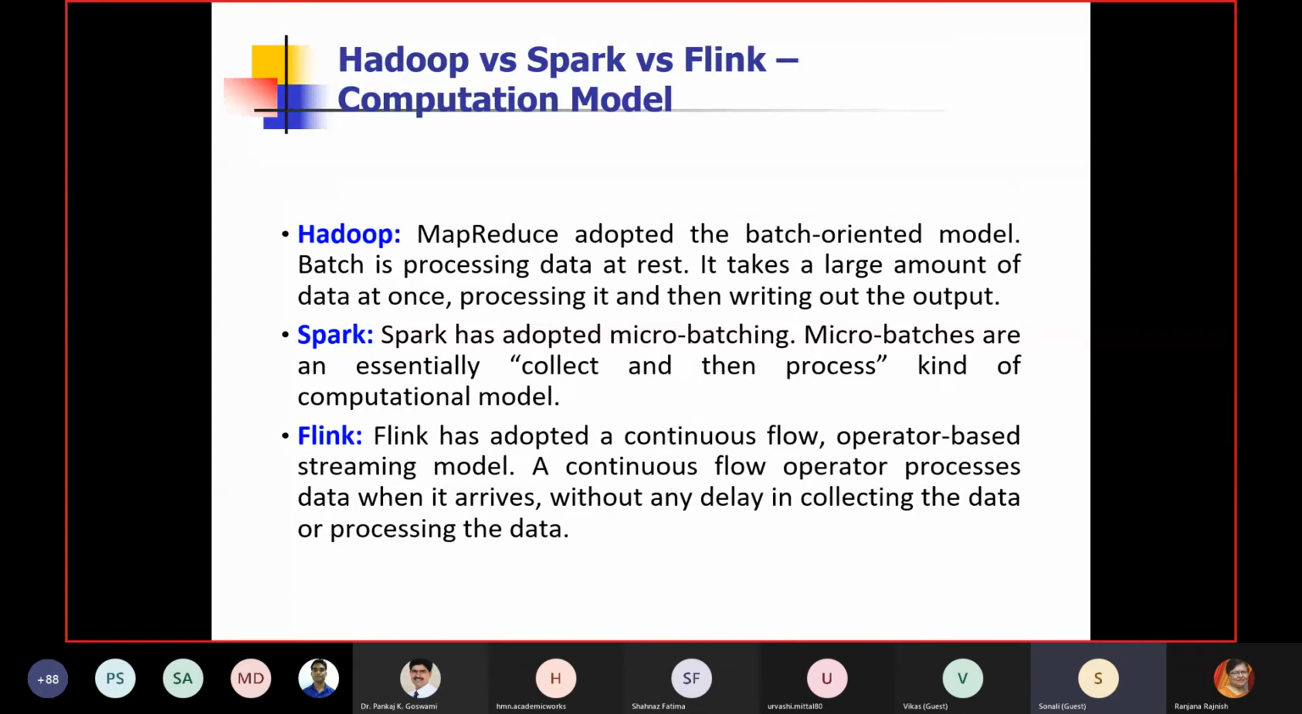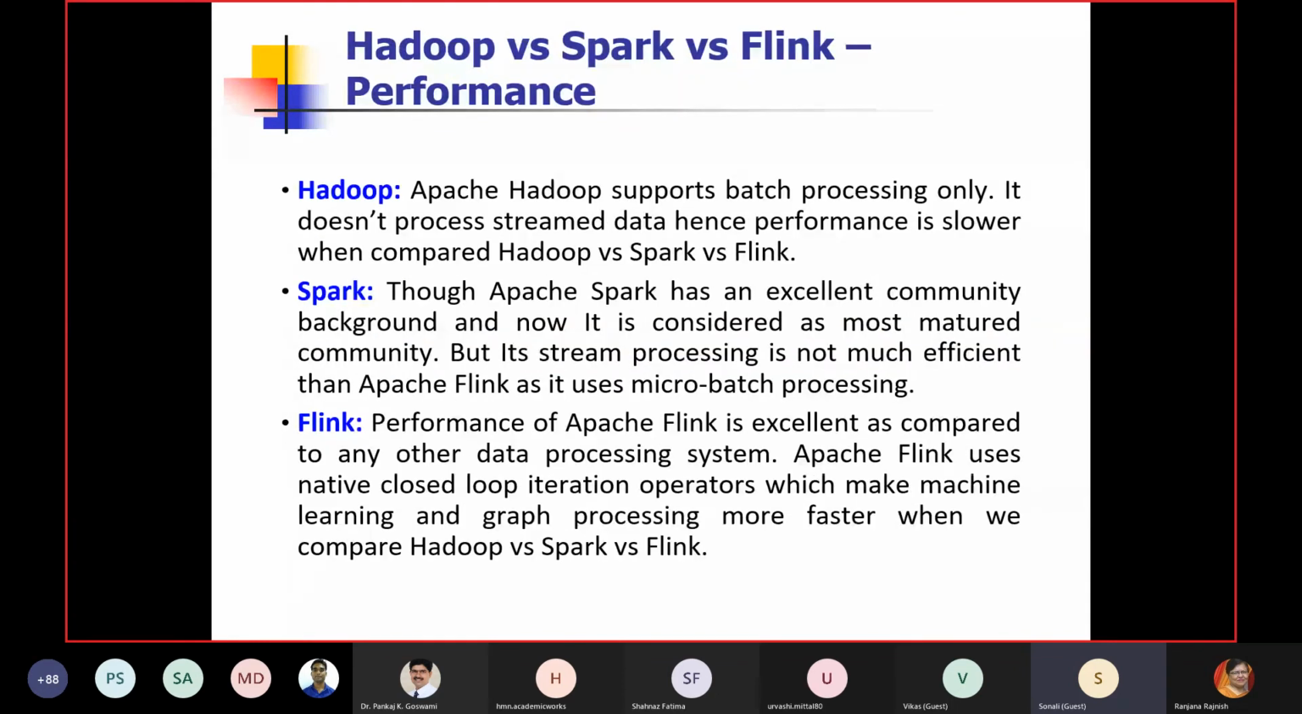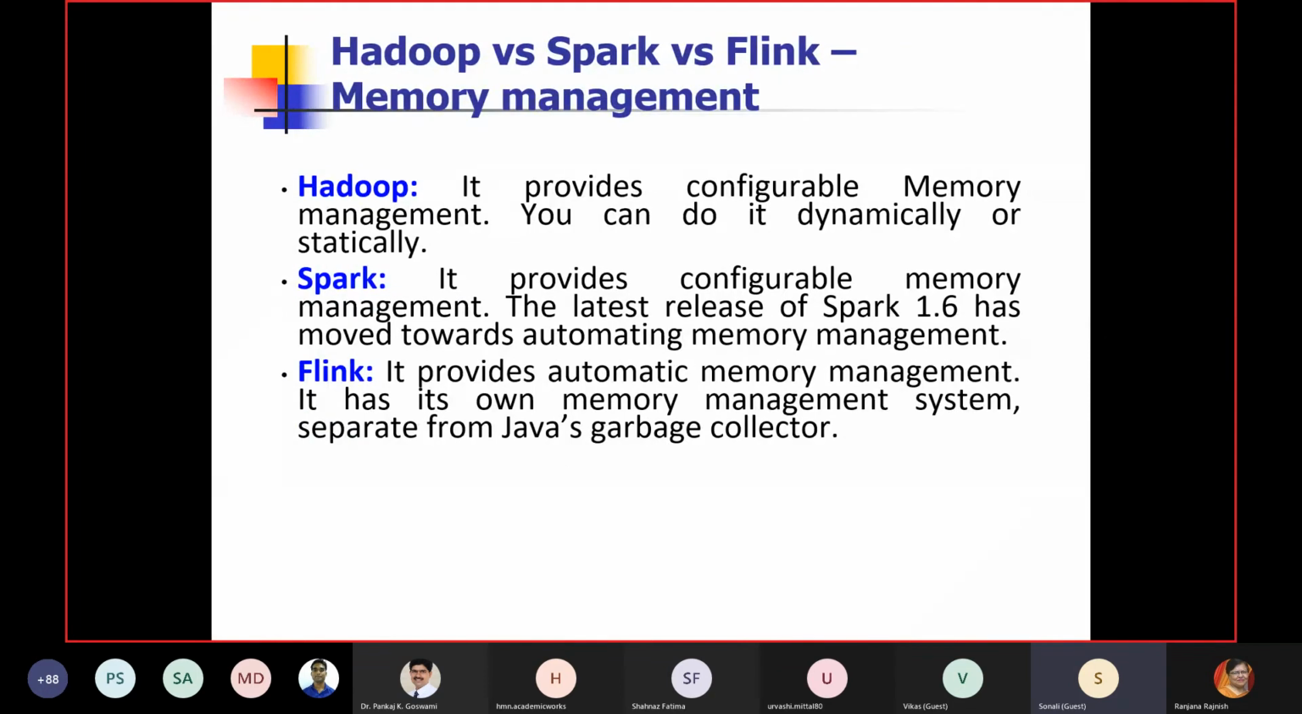For the rest of the things, Hadoop is collect once, process any time later. Spark is collect and immediately process, and Flink is also collect and immediately process. So they are not storing the data for future purposes. Spark and Flink are doing in-memory computation. And obviously Flink is more powerful as compared to Spark and Hadoop, and Flink has more automated features, you can say. Most of the utility features are automated here.